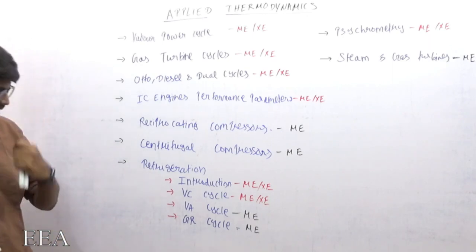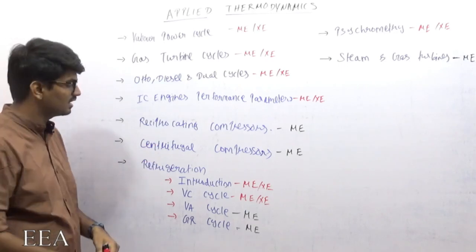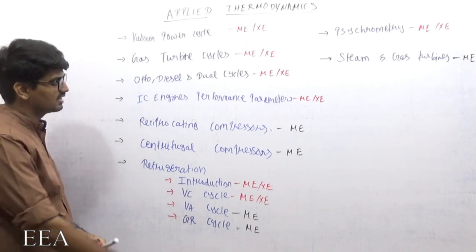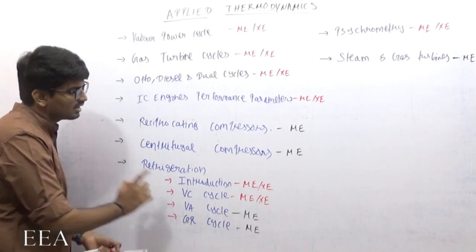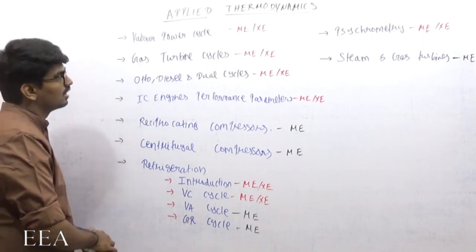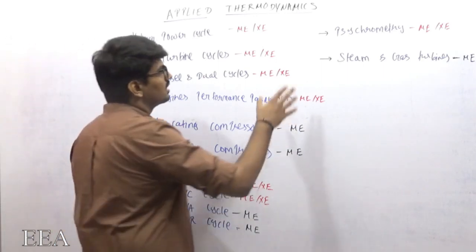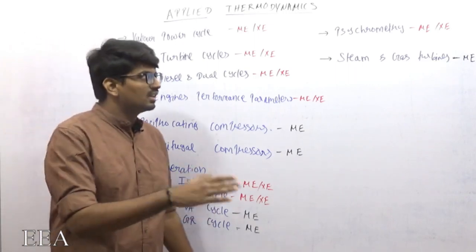Next is refrigeration, that is RAC, refrigeration and air conditioning. In refrigeration, an introduction with some basics, then the vapor compression cycle, the vapor absorption cycle, and the gas refrigeration cycle. Later I will jump into psychrometry, where I will discuss different psychrometric processes, and then air conditioning.